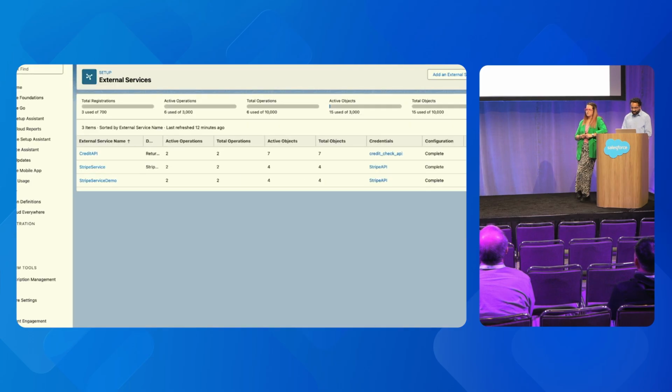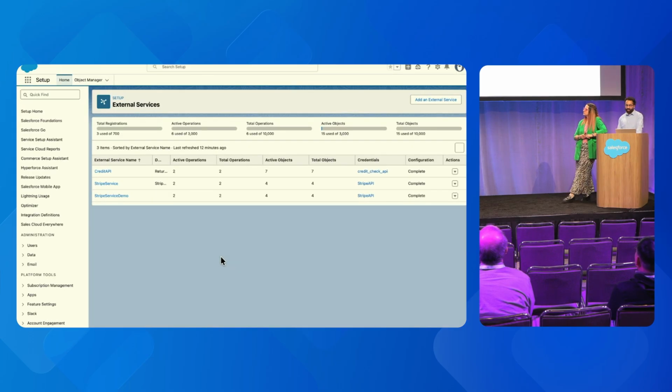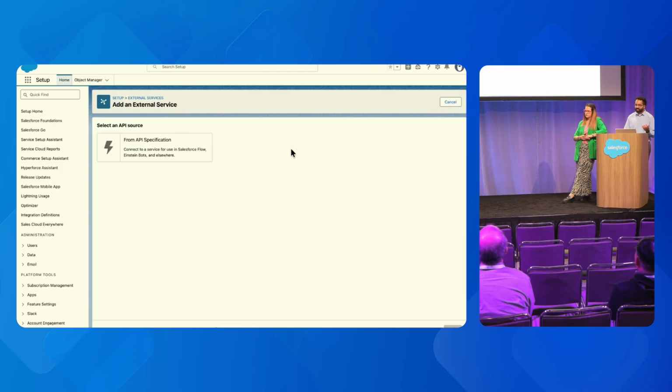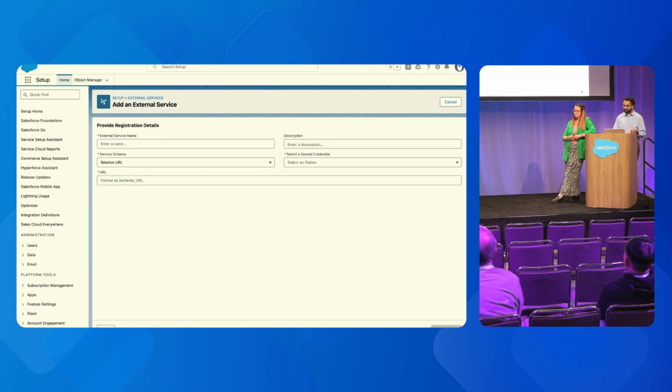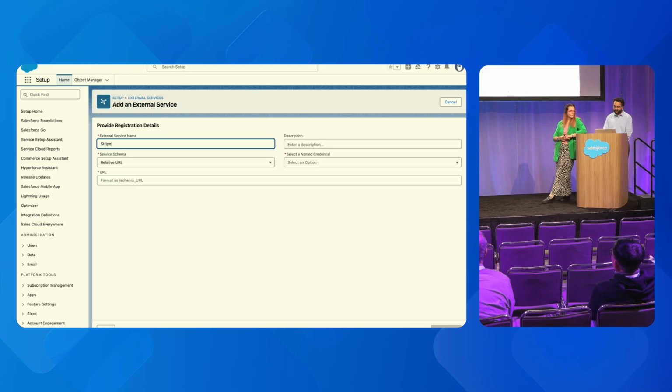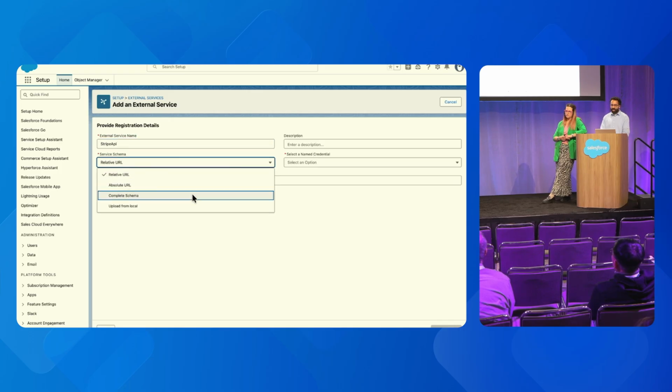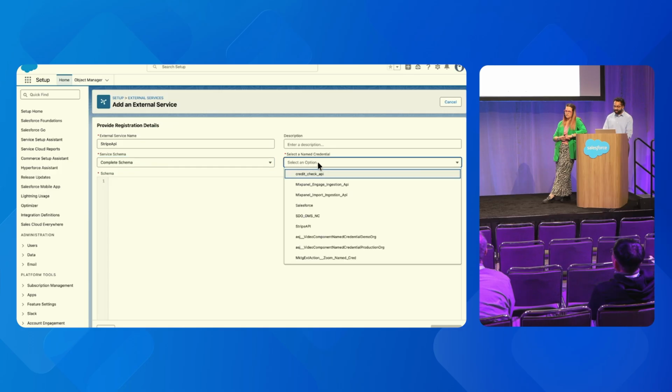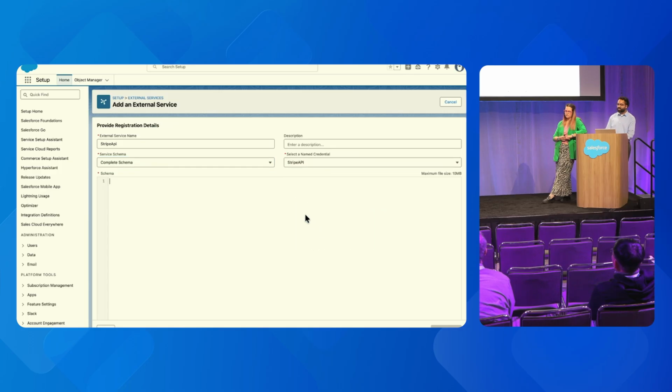So I'm a Salesforce admin. I'm going to go over to my setup view, and I'm going to go to the external services page within setup. Over here, you'll see an add an external service button on the top right. And as I mentioned before, we're going to be using an OpenAPI specification and passing it into the external service. So first, I'll just give some metadata saying I'm going to call this the Stripe API external service. I'm going to provide the complete schema. And as Dedalita pointed out, we already have a named credential set up in our org, so the agent will never directly work with credentials. All this happens behind the scenes, as well as token refreshing.